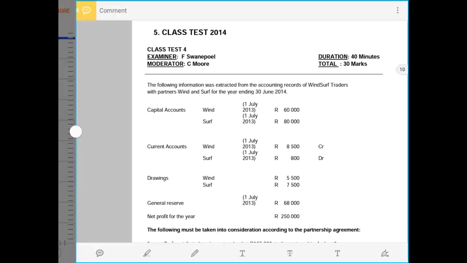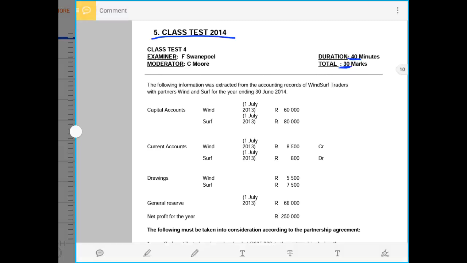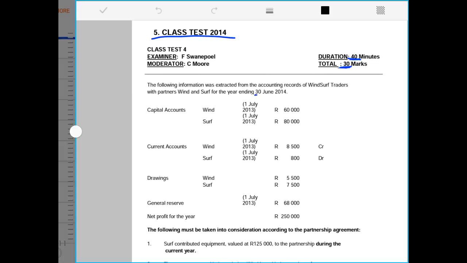Good day, students. This is the 2014 class test for partnership that I will be doing, and the class test was out of 30 marks and 40 minutes was the time limit. The following information was extracted from the accounting records of Wind Surf Traders with the partners Wind and Surf for the year ended 30th of June 2014.